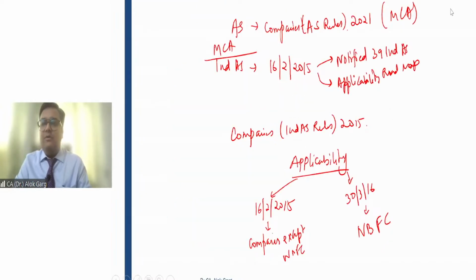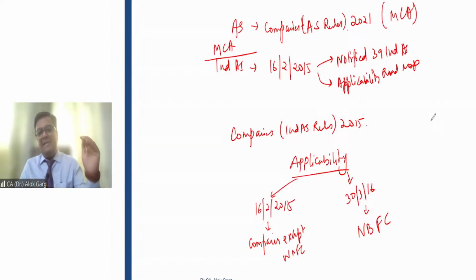If I talk about the Indian jurisdiction and the applicability of Ind AS, friends, our accounting standards are issued by MCA, notified by the Ministry of Corporate Affairs. ICAI prepares or drafts the accounting standard and sends it to NFRA.